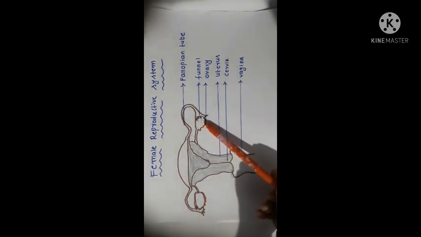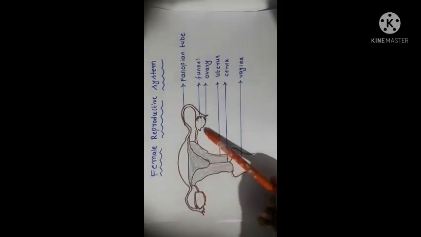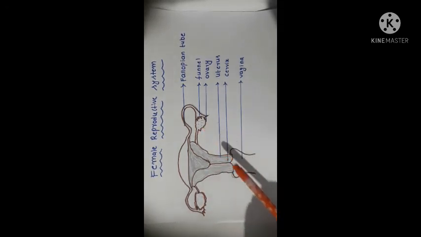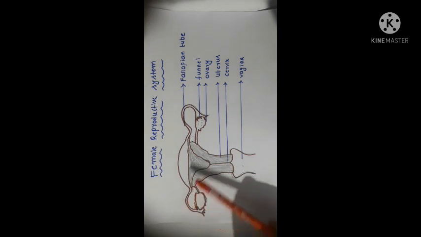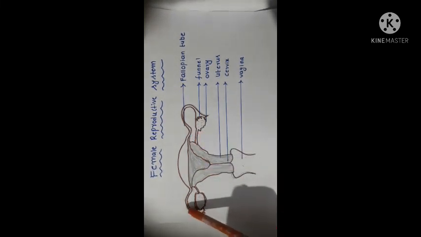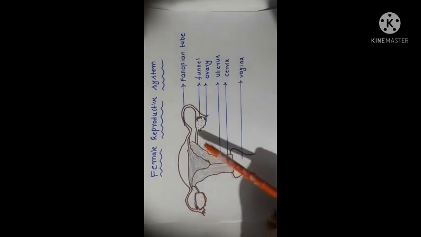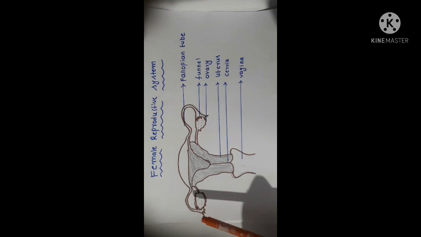These ovaries contain so many immature eggs. Next, fallopian tubes. These tubes connect the ovaries to the uterus.